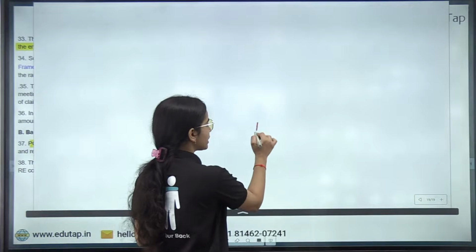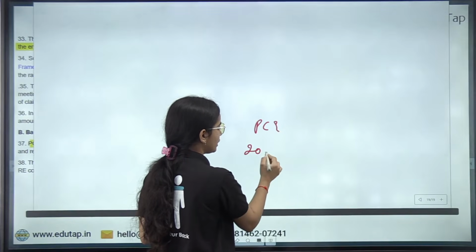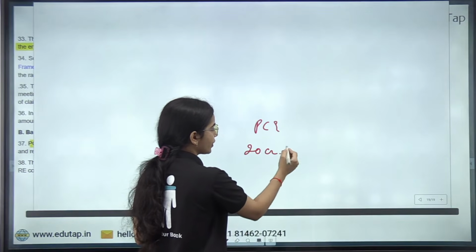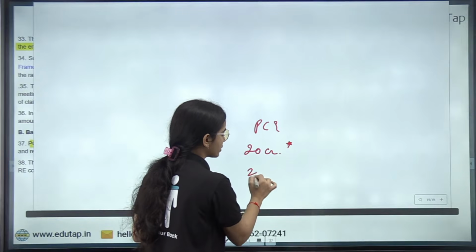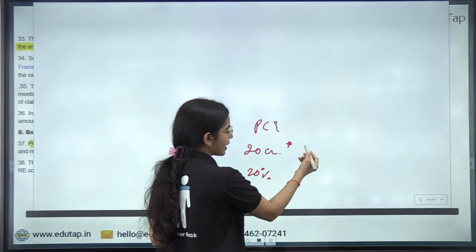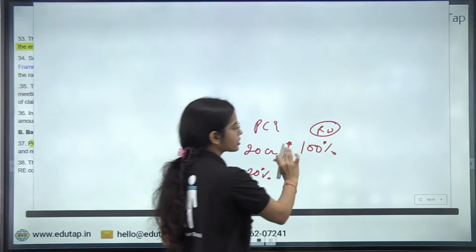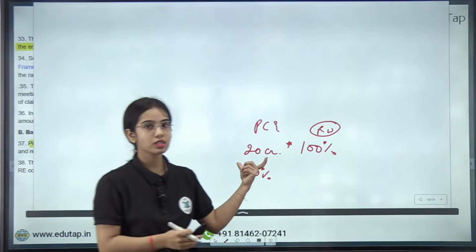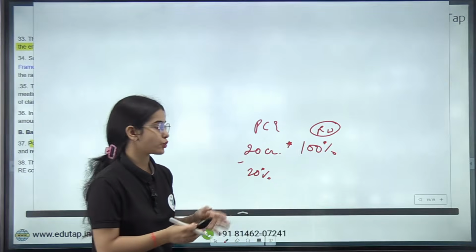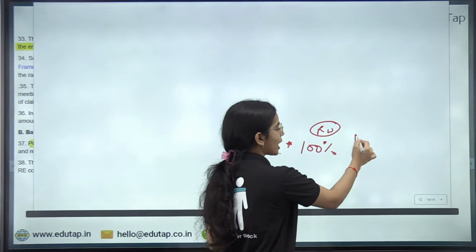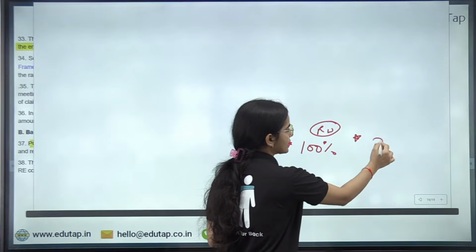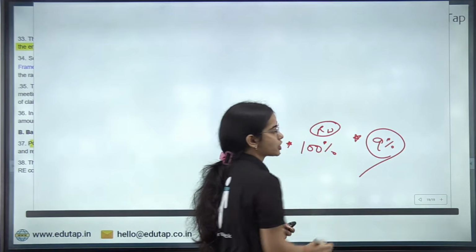Okay, so if the PC is worth 20 crores, or 20%, it is multiplied by the risk weight. Let's say 100% is the risk weight given to this credit. Now how much capital adequacy has to be maintained?